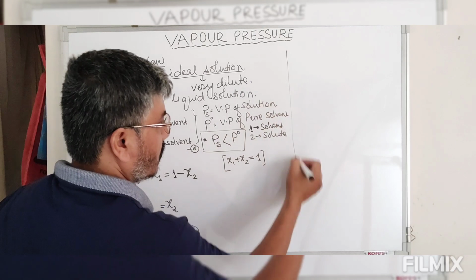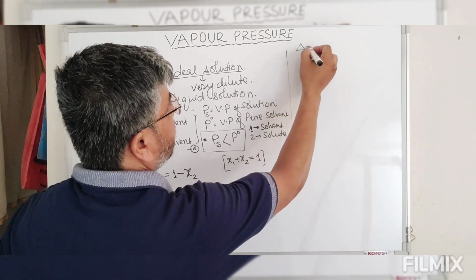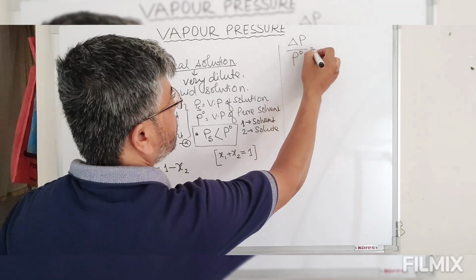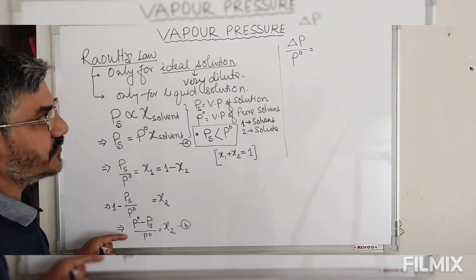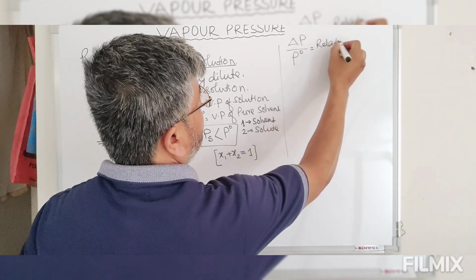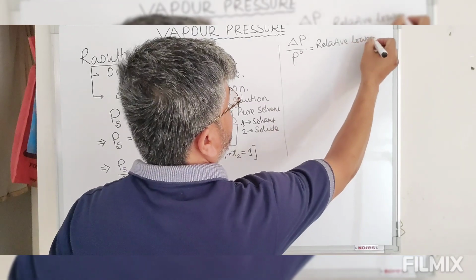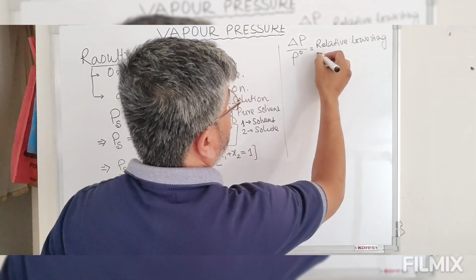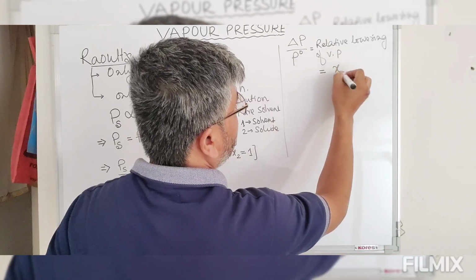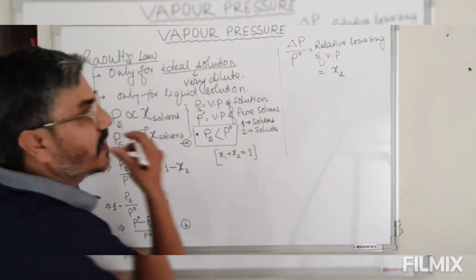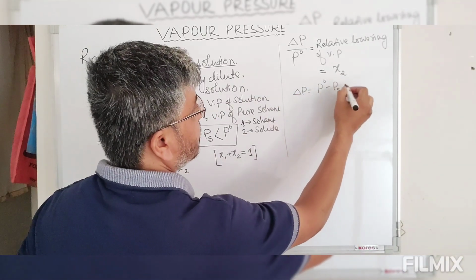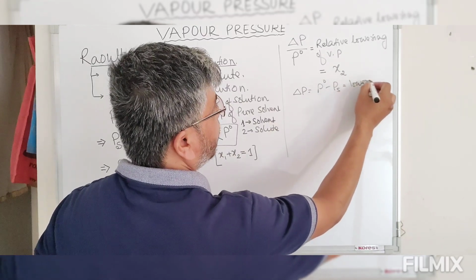This is written as delta P divided by P naught. So this is equal to the mole fraction of solute. And delta P is equal to P naught minus P s, that is the lowering of vapor pressure.